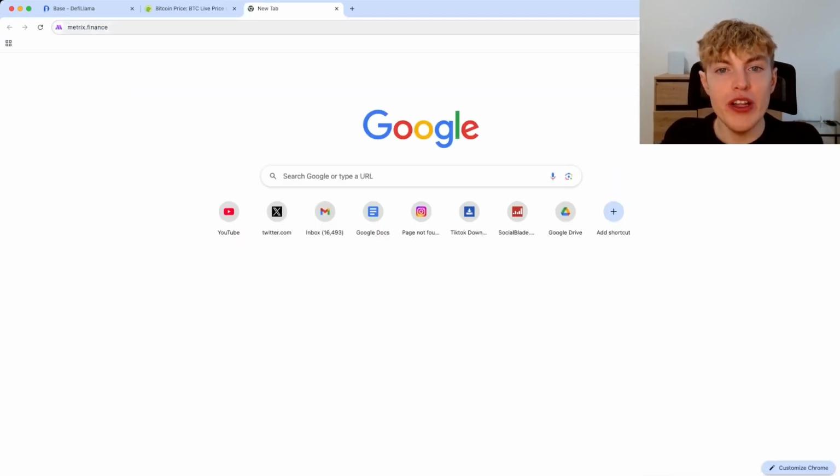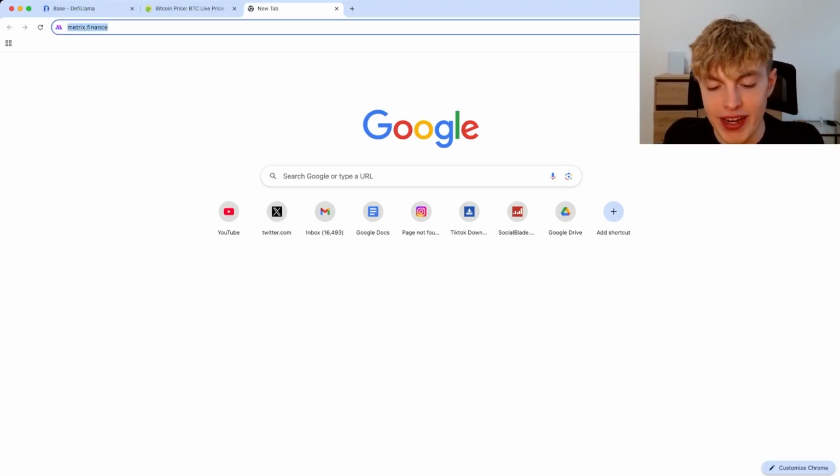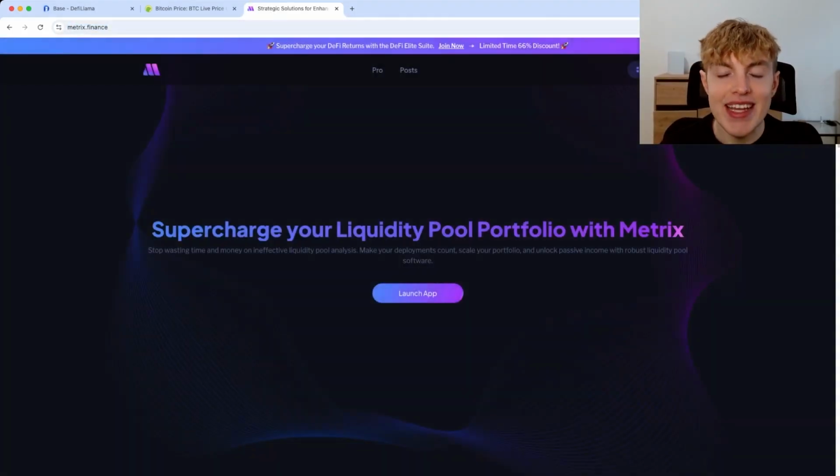So first thing we want to do is go over to metrics.finance. If you don't know what this website is, it's basically a website / software that can help you find liquidity pools and where you can simulate your liquidity pool returns.